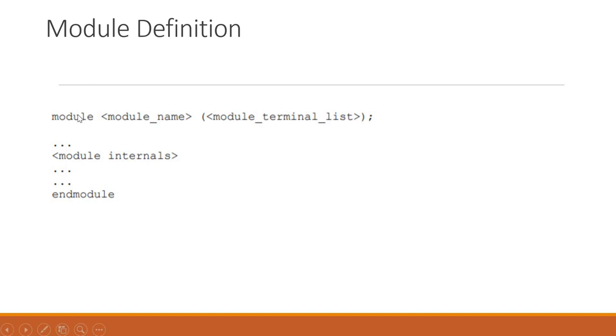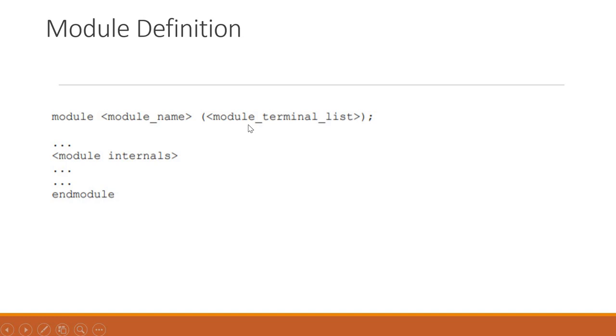Later on, you will have to give a name to that module. These things we are going to discuss with code also. For now, this is just a template you can understand, and later we can discuss what the module names are and how you can write them, and what the other things in here are.